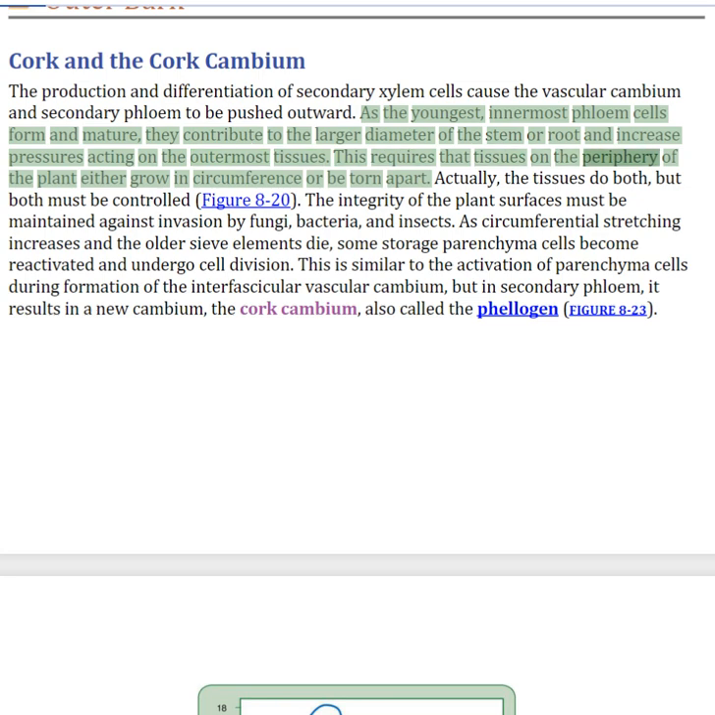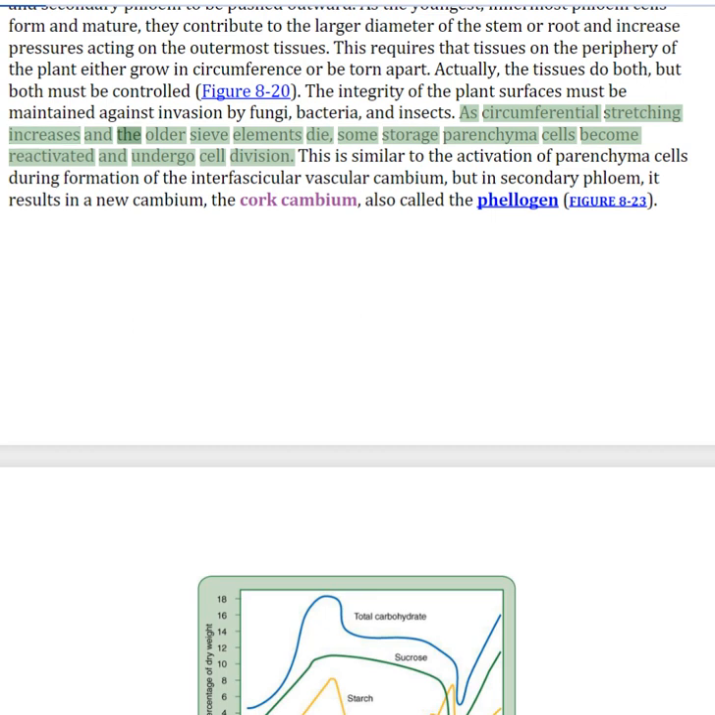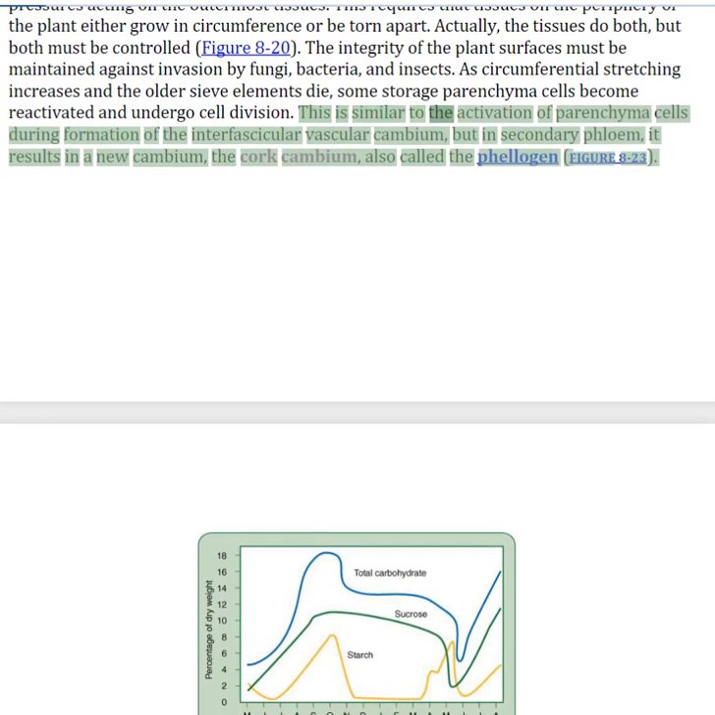This requires that tissues on the periphery of the plant either grow in circumference or be torn apart. Actually, the tissues do both, but both must be controlled. The integrity of the plant surfaces must be maintained against invasion by fungi, bacteria, and insects. As circumferential stretching increases and the older sieve elements die, some storage parenchyma cells become reactivated and undergo cell division. This is similar to the activation of parenchyma cells during formation of the interfascicular vascular cambium, but in secondary phloem, it results in a new cambium, the cork cambium, also called the phellogen.